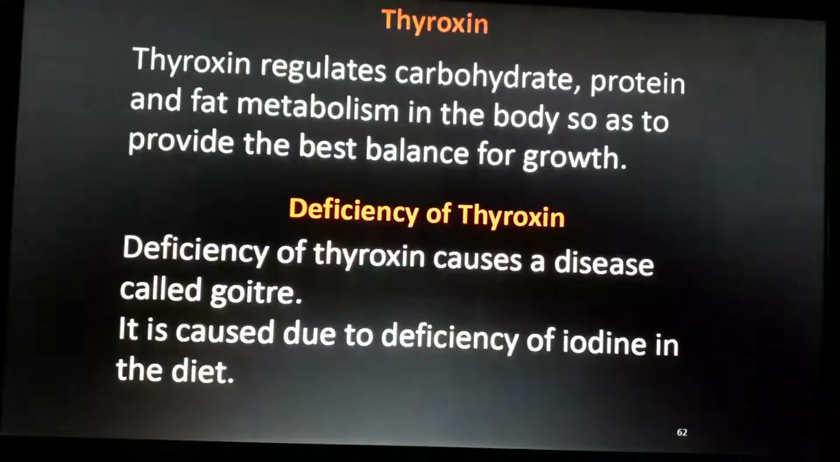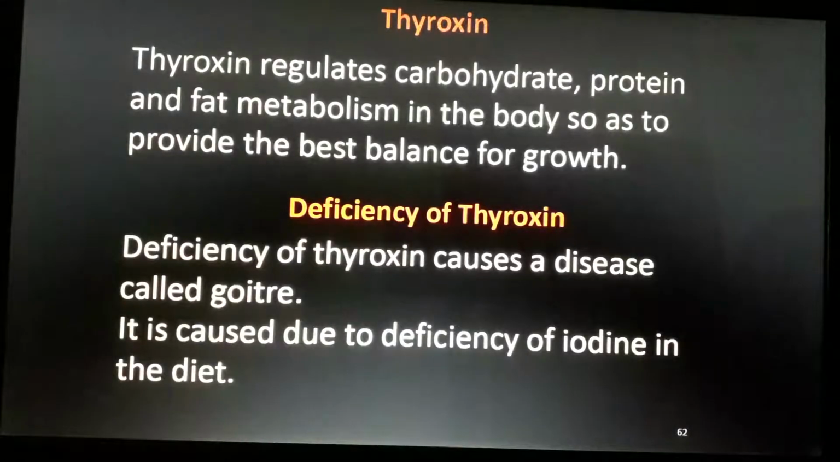See, it regulates carbohydrate, protein and fat metabolism in the body so as to provide the best balance of growth. So what is the importance of this thyroxine? It controls the metabolism of the human body. Metabolism means the food we are eating is converted into energy. It is happening in our digestive system and respiratory system, isn't it? So that process is called metabolism.